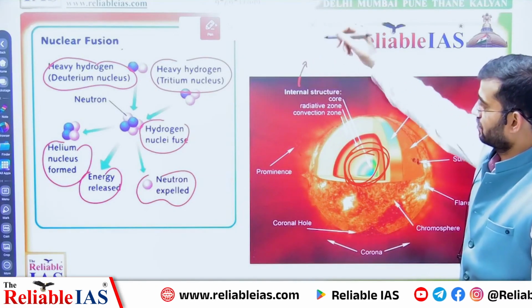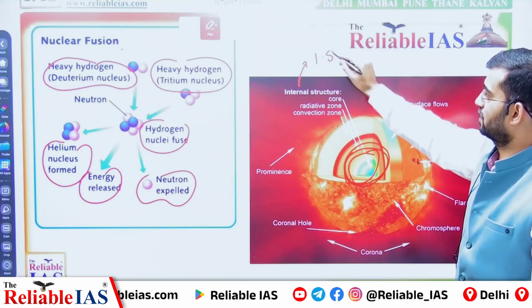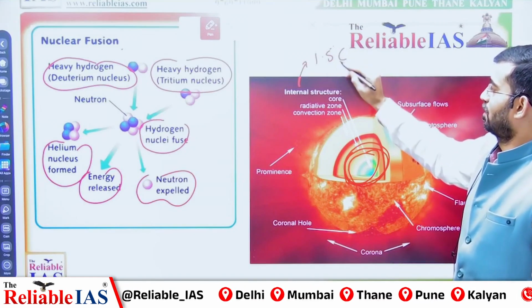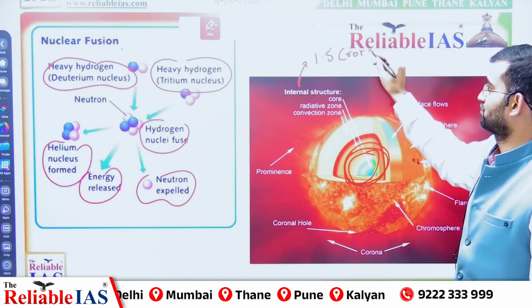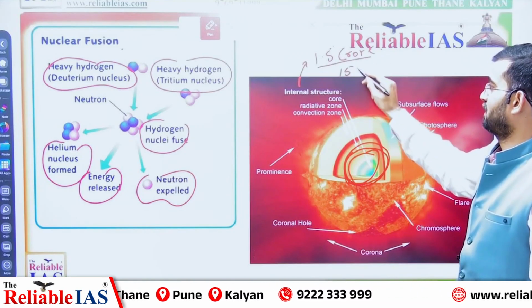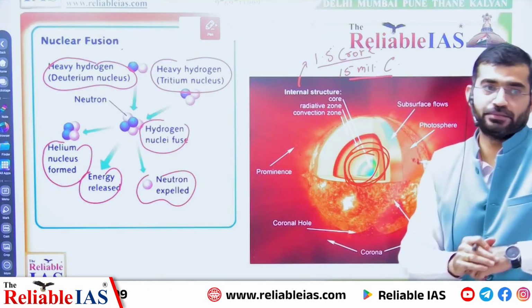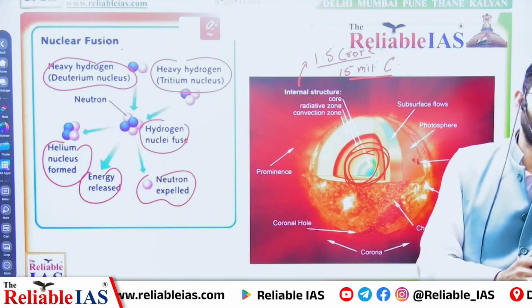The temperature found at the sun's core is 1.5 crore degrees Celsius, meaning 15 million degrees Celsius, at the core of the sun.